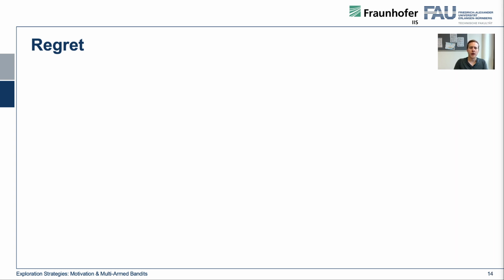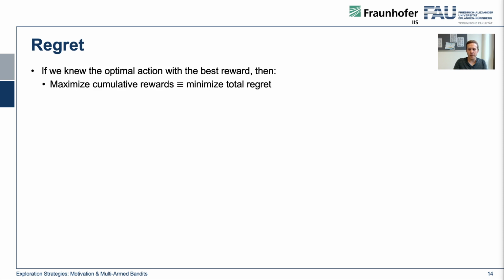However, the question is now, where do we get the underlying probabilities from? This is nice because for small multi-armed bandit problems, we can define such probabilities, which means that we can come up with algorithms and benchmark them in terms of their regret.